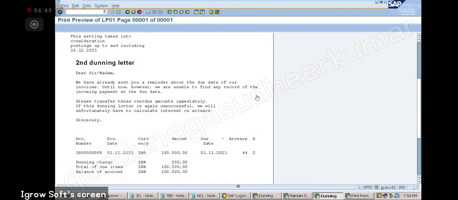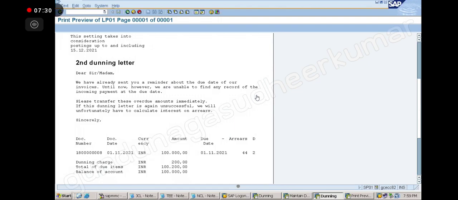Okay, so done. Second letter I have shown you now. Sir, I have a query. Just like our document due date is on 1st November and we start the dunning on 1st December, the grace period is just 3 days. Will it send the letter today, or after 3 days, or after our first dunning? No. Whenever you run it, 3 days are already over, so automatically it will run. So the first letter it will take another 3 days. Okay, sir.